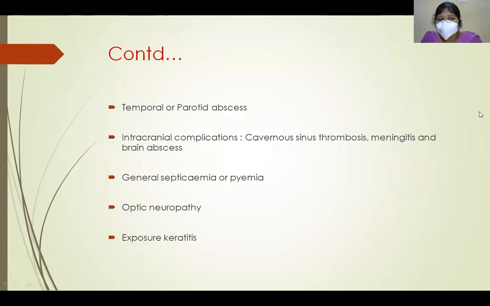So other complications are temporal or parotid abscess. Intracranial complications can also occur when the infection spreads into the cavernous sinus, leading to cavernous sinus thrombosis, meningitis and brain abscess. Ocular complications: because of the proptosis, it can lead to exposure of the cornea and exposure keratopathy, and compression of the optic nerve can lead to optic neuropathy. So these are the ocular complications.